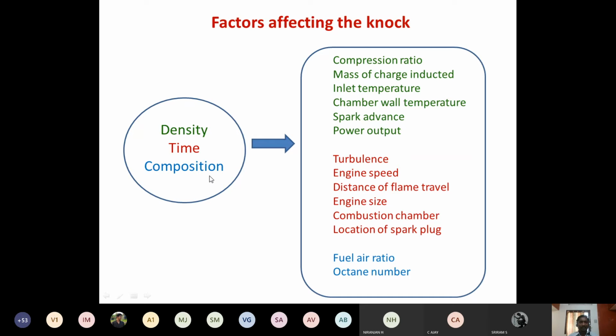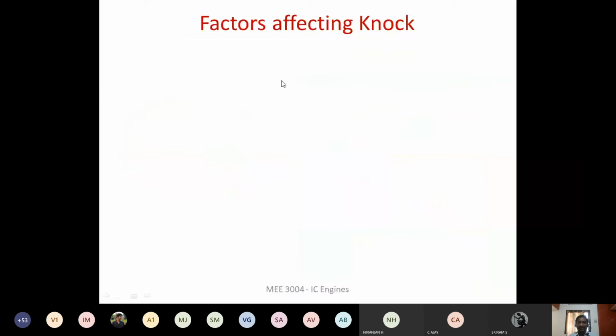And coming to the composition of the air fuel mixture, right? Under composition of the air fuel mixture, there are two parameters: one is fuel air ratio and the other is octane number of the fuel, right? So these are the various factors that affect the engine knocking. Now let us see one by one. Let us start with the density factor, right?